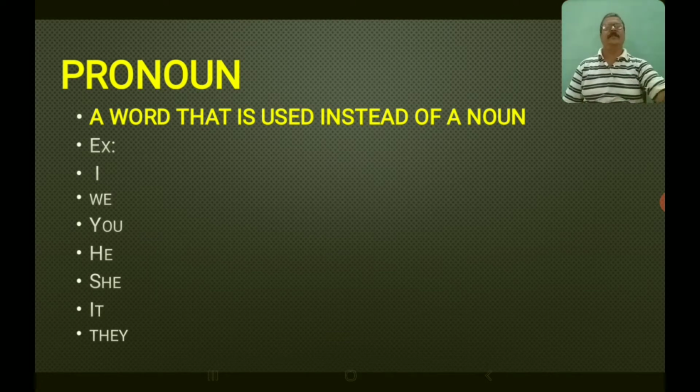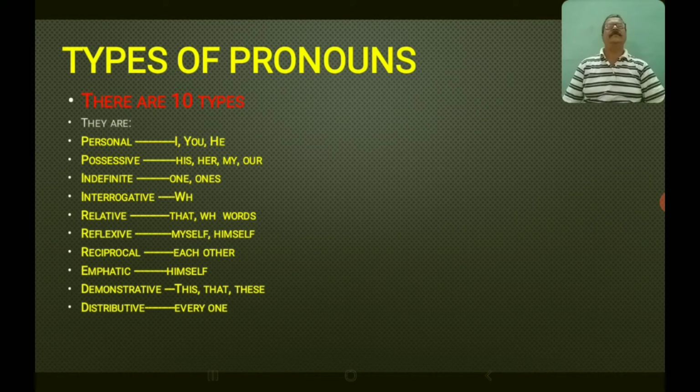They are pronouns. There are 10 types of pronouns. They are personal pronouns. You can find the examples on the right side. I, you, he. Possessive pronouns: his, her, my, our. Indefinite pronouns: one, ones. Interrogative pronouns: WH words. Remember the WH words? I will tell you about them.